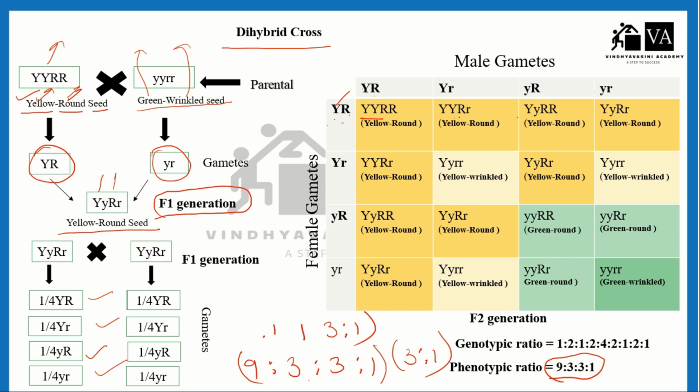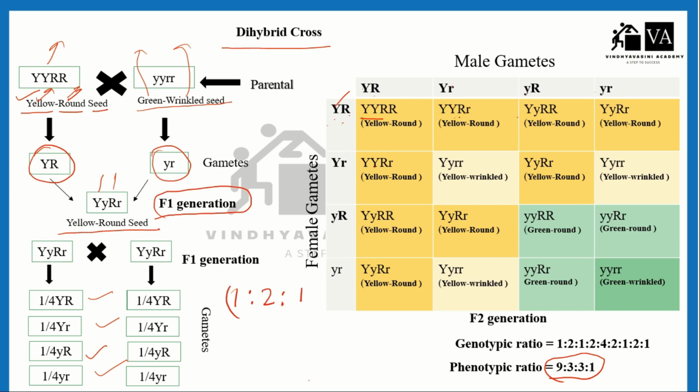So let's calculate the genotypic ratio for the dihybrid cross. As we already know, the ratio for the monohybrid cross was 1 is to 2 is to 1. So we will multiply 1 with this 1, with this 2.